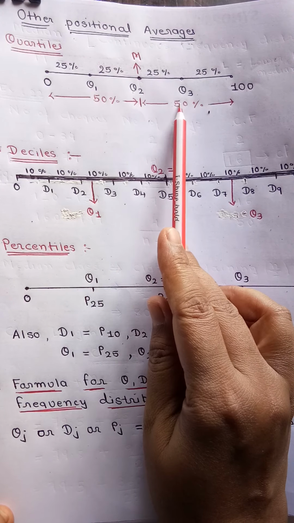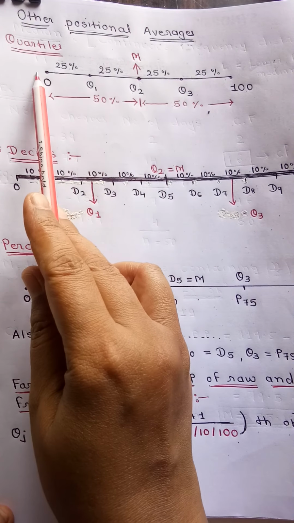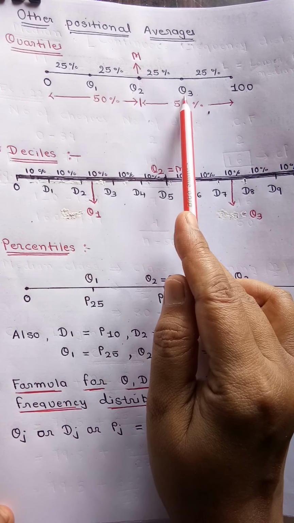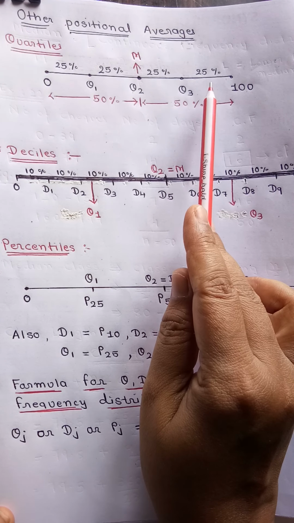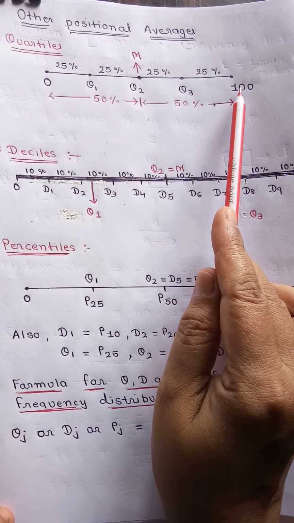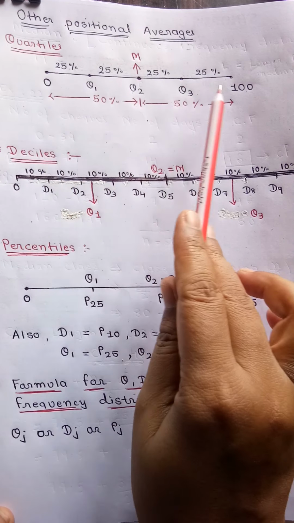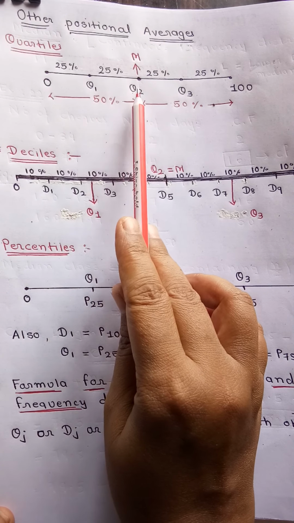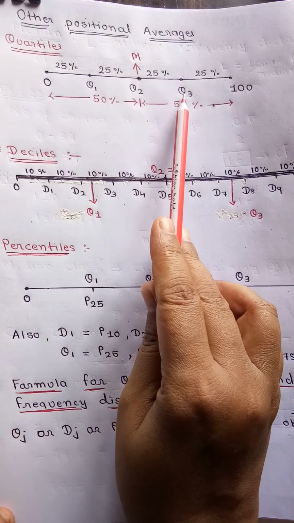Now observe Q3. Q3 means 75%. So this side 75 and this side it is 25. So Q3 divides the data into 75% and 25%, and this last one is 100. So quartile means to divide the data into 4 equal parts by 3 different numbers known as Q1, Q2 and Q3.